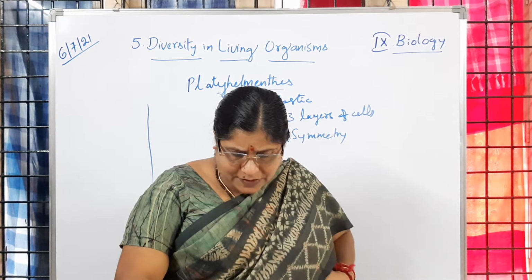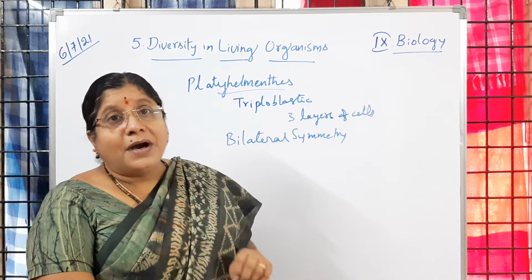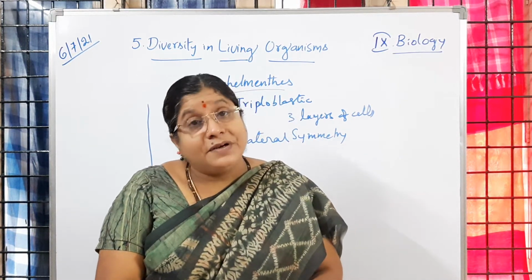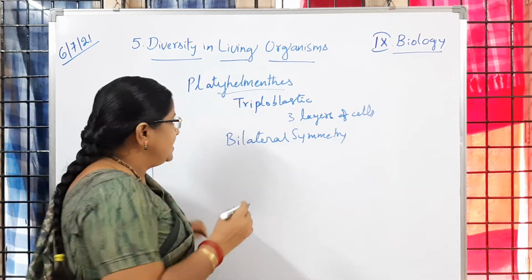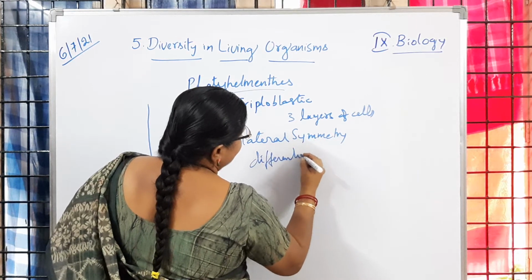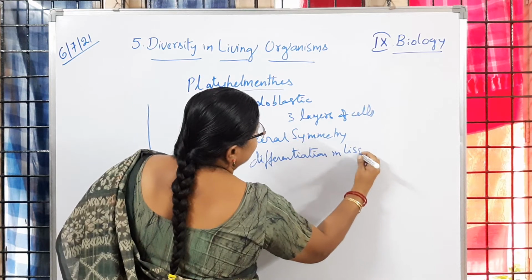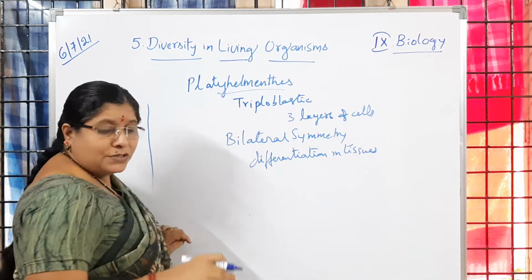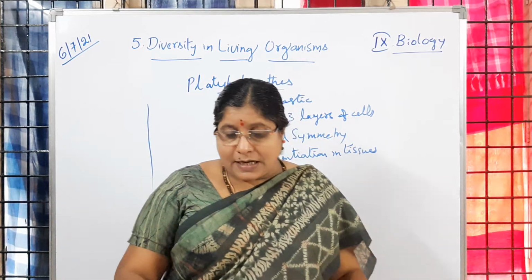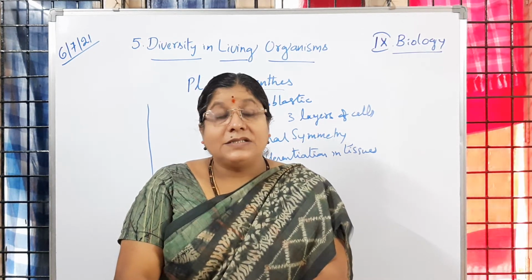Coming to the next one, we can observe body segmentation, three layers, and differentiation in tissues. Then next, we are going to observe a body cavity in these animals, the coelom.